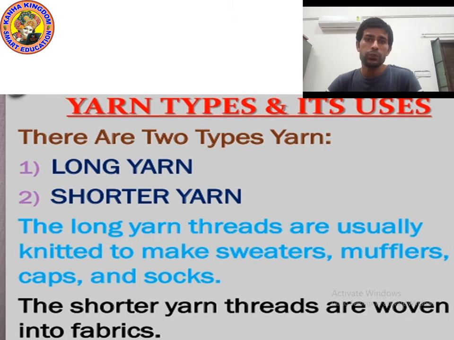And what is the use of shorter yarn? The shorter yarn threads are woven into fabric. Fabric means they are used to make wearing clothes, like shirts and pants. So these are the two uses and there are two types of yarn.